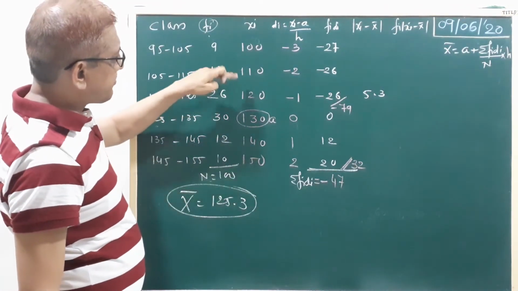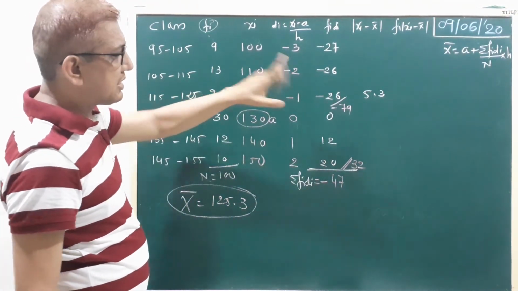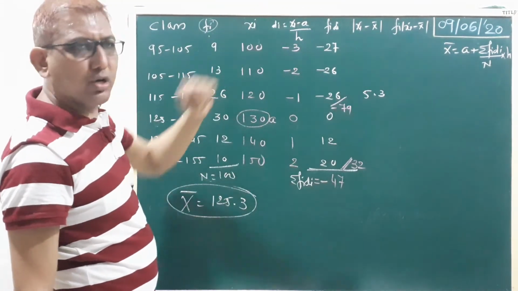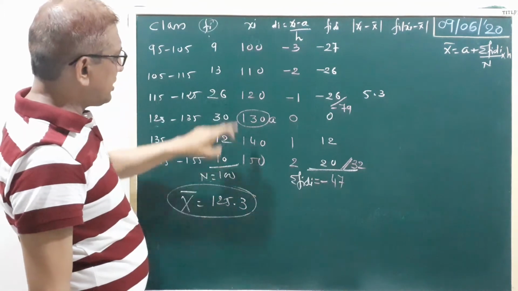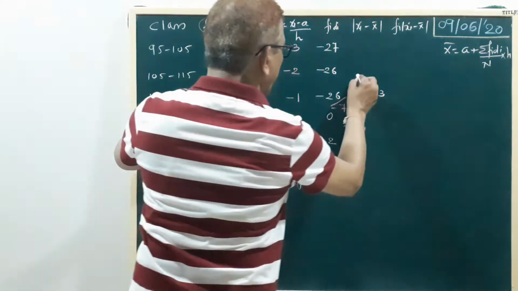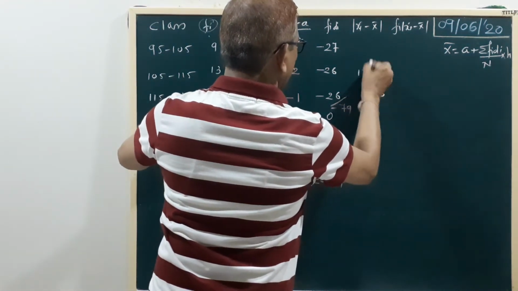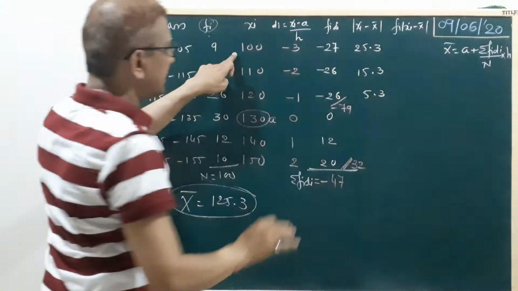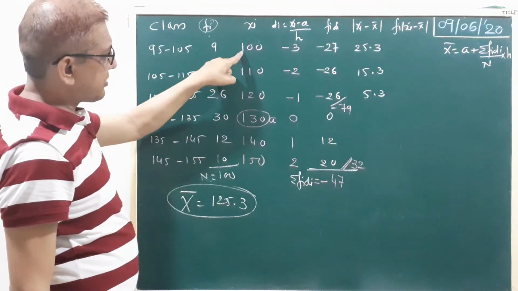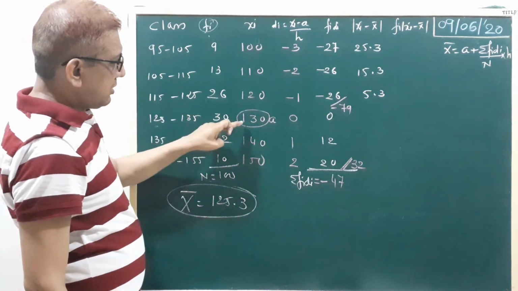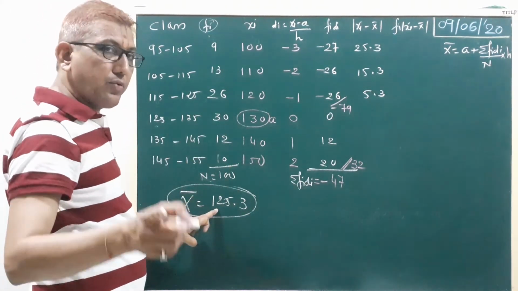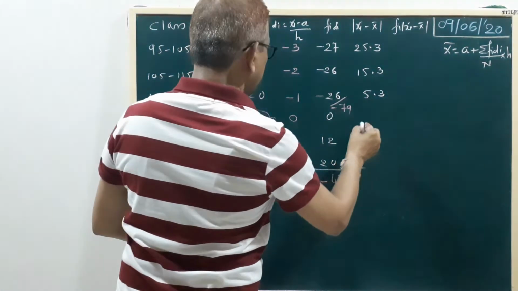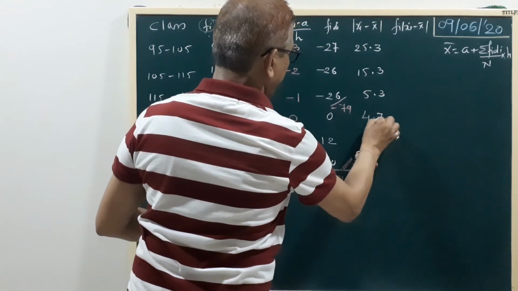Clear? Now here add 10, 10, 10, because we take modulus. So 125.3 minus 110, 15.3. Here 25.3. Is that clear? 125.3 minus 100, 25.3. Okay. Now 130 minus 125, 5 and 5 minus 0.3, 4.7. Okay, so we write here 4.7.